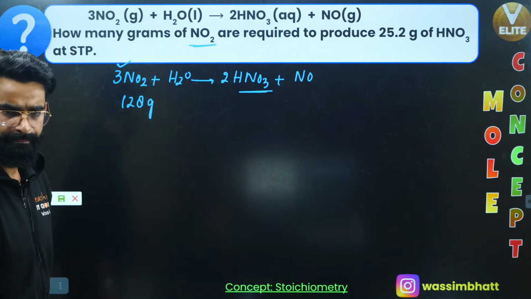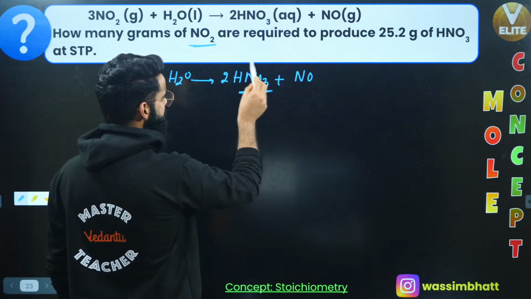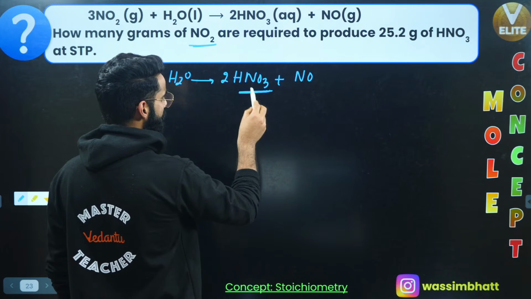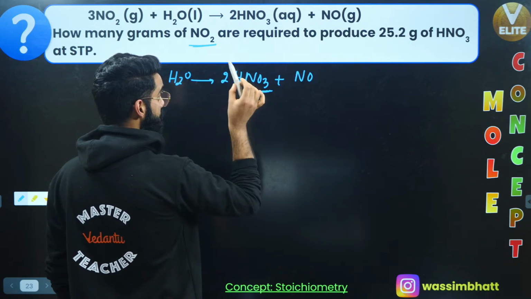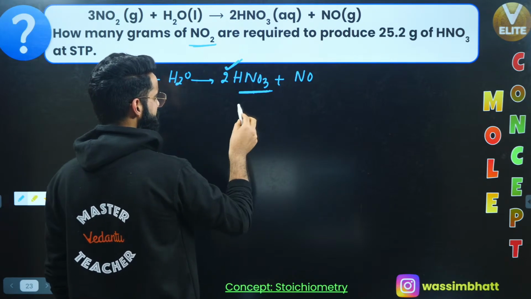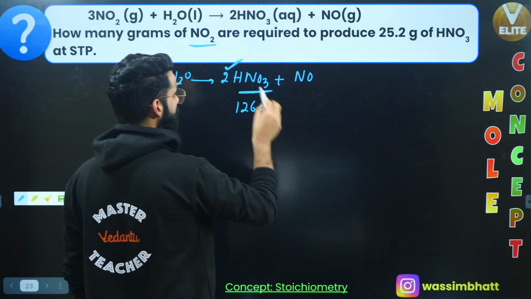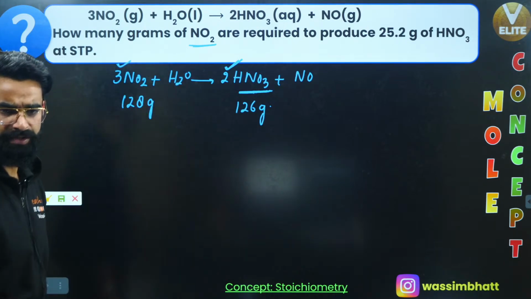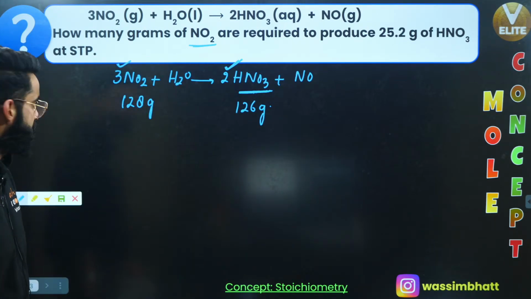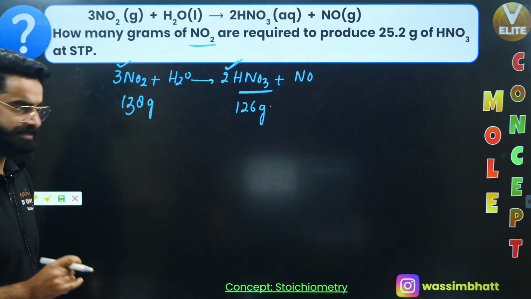Now if I ask you, what is the molar mass of HNO3? The molar mass of HNO3 is going to be 63 grams, or I can say 63 grams is the mass of 1 mole of HNO3. But over here I've got 2 moles, so the mass of 2 moles is simply 2 multiplied by 63, that means 126 grams. So 126 grams is the mass of 2 moles of HNO3. Okay, so I got to know something like this.